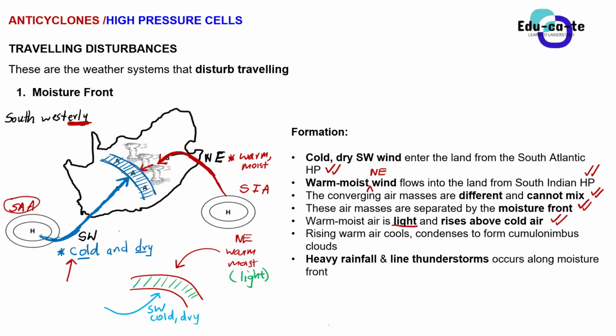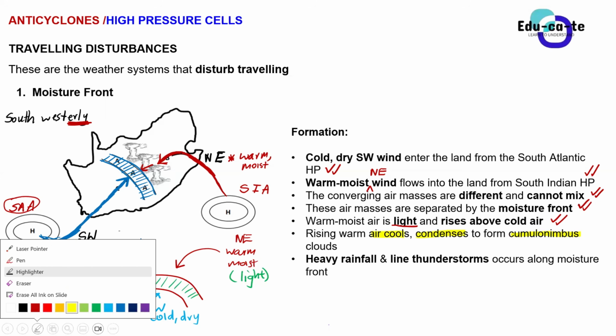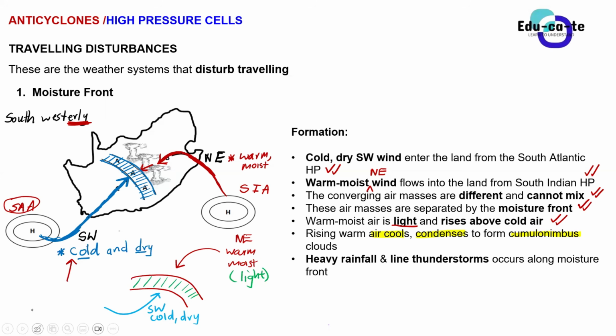The rising warm air will cool down. So that's the first thing. It will cool down, it will condense, and later on will form cumulonimbus clouds one more time. So you must form cumulonimbus clouds at the end of the day. So this is what happens when they converge. The warm, moist air is light. That is why it rises above the cold air. Yes, Sam, say when the warm air rises above the cold air, before it forms a thunderstorm. We haven't gotten to that point yet, but something like that will end up happening.